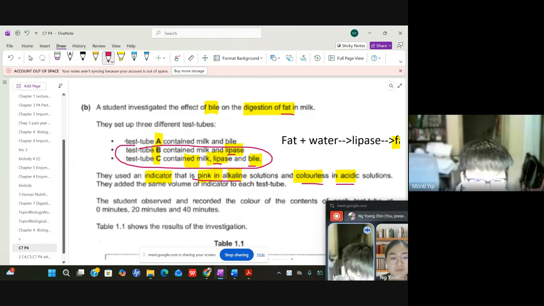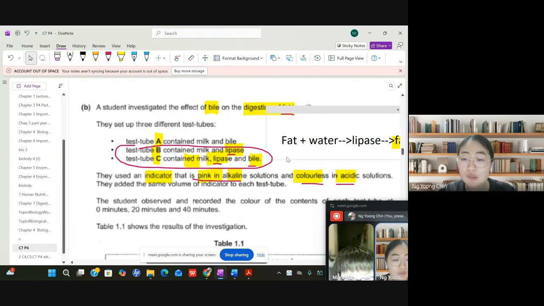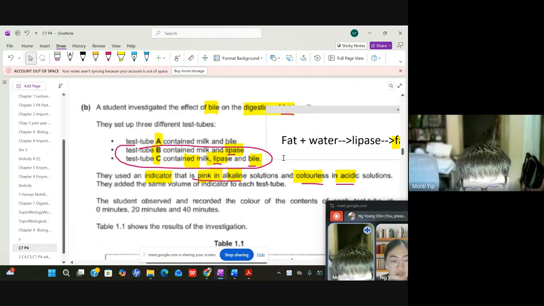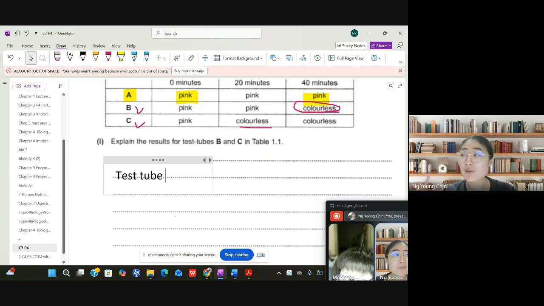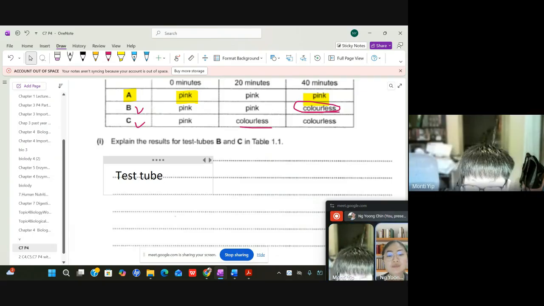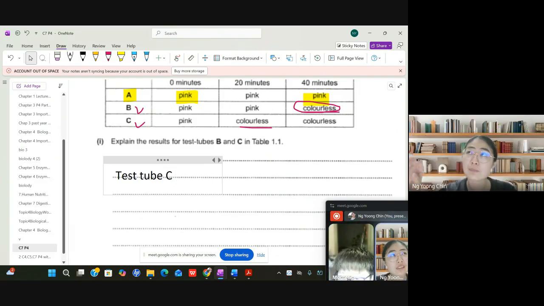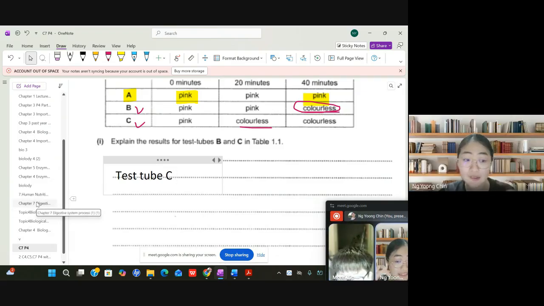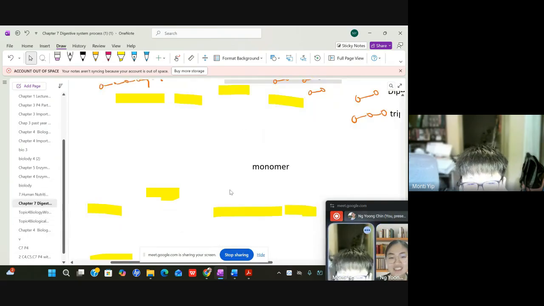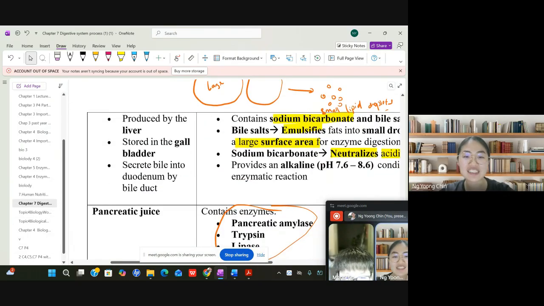Because of bile. What does the bile do? It's alkaline, right? Yes, bile is alkaline. But what's the function of bile? It breaks down. What kind of molecule does it break down? Starch? Okay, bile is not breaking down the starch, right? Bile helps to do a process called what? Emulsification. Yes, this one.